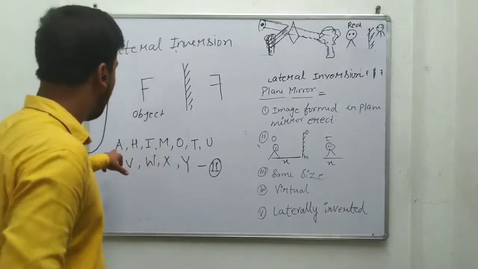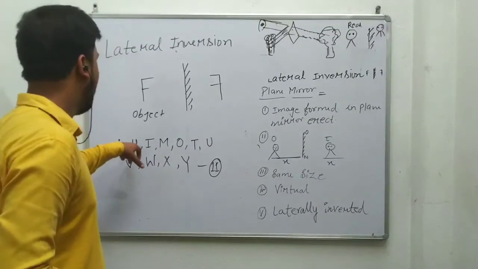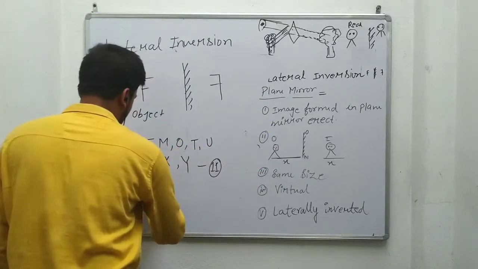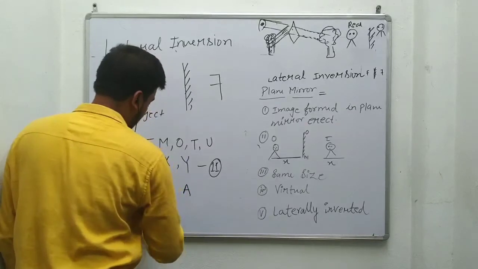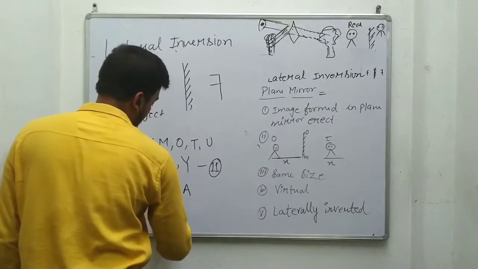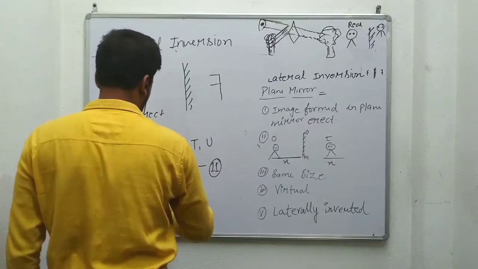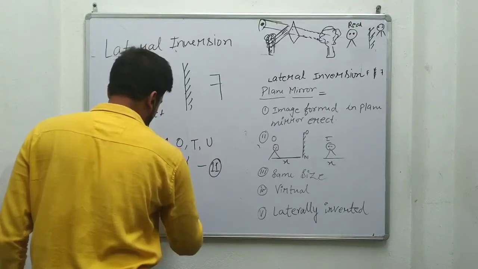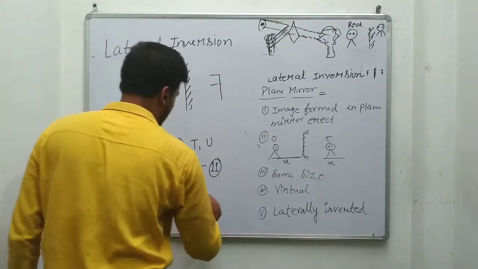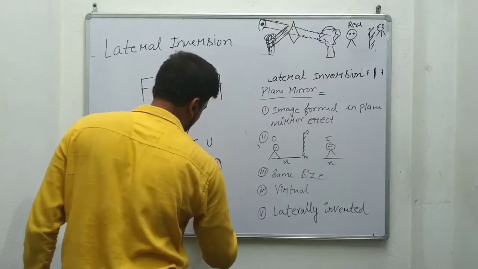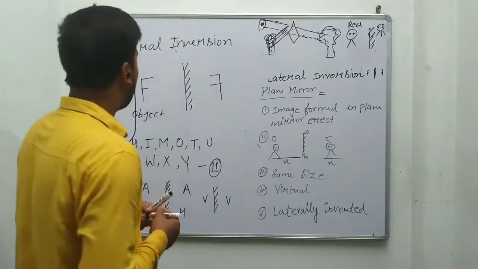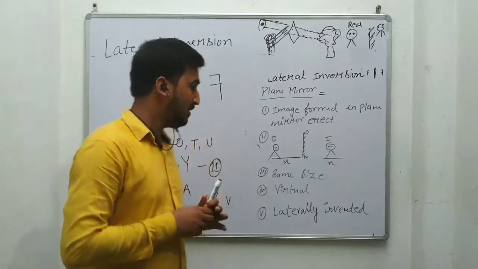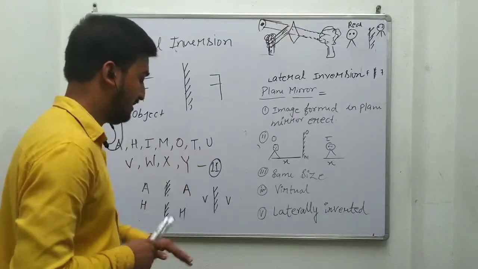When we keep A, it will show as it is. In the same way, H: the lateral inversion of H is also like this. So you can see here, A looks the same. Okay, lateral inversion of these letters is in this way. You can take any other. If you take V, it will also appear in this way. So the basic meaning of lateral inversion: our left should appear right, but in some cases it will appear the same way. Okay.